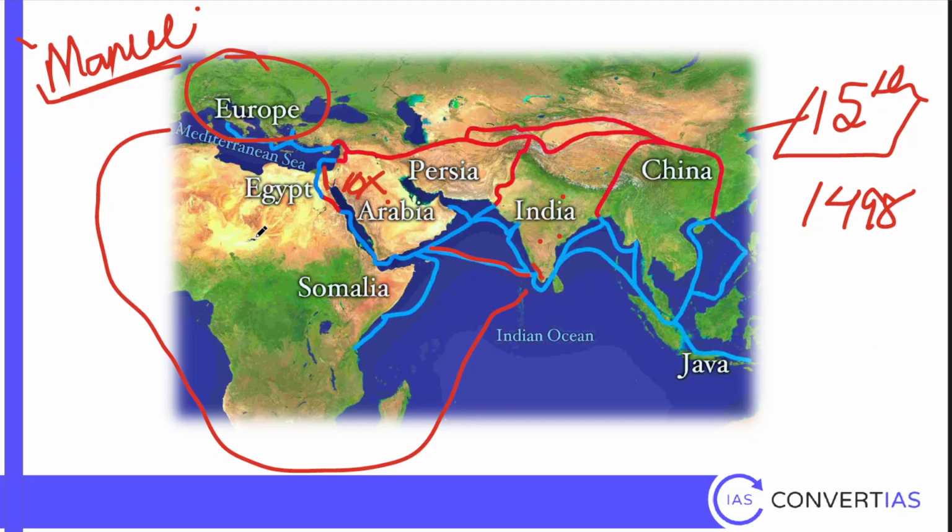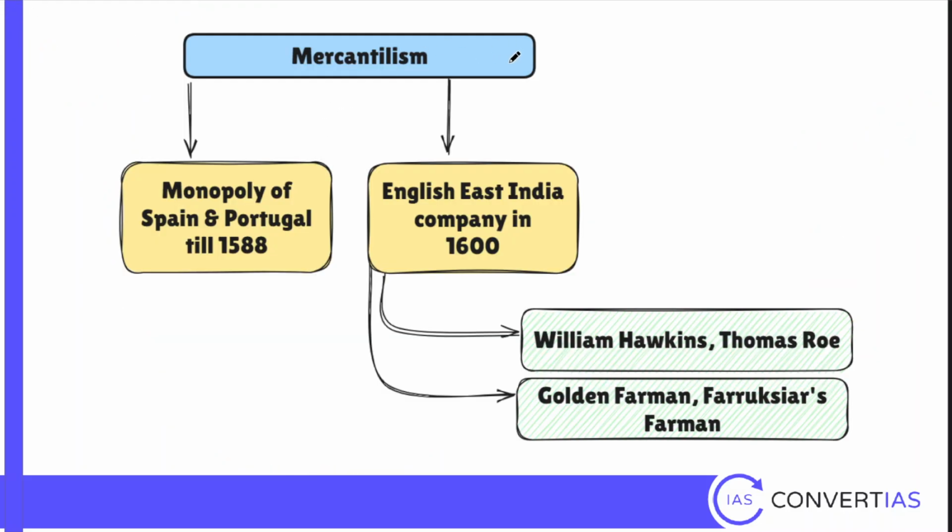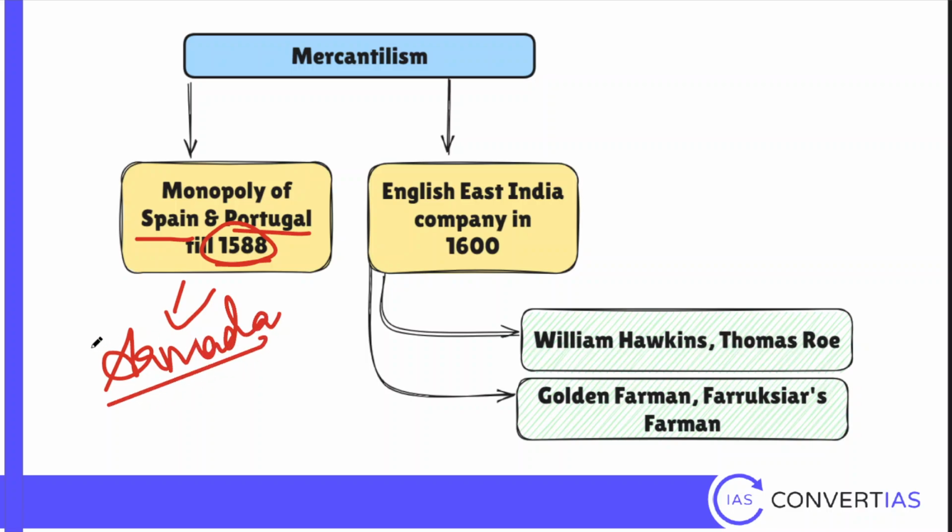Now, once Portuguese came, for almost 100 years, Portugal and Spain had the monopoly. See this year? This year is important, 1588. This is the year in which the Spanish Armada was defeated. That means the Spanish king was defeated or the Spanish power lost its supremacy. 1588, the monopoly of Spain and Portugal was lost in global trade. And you see what is going to happen.